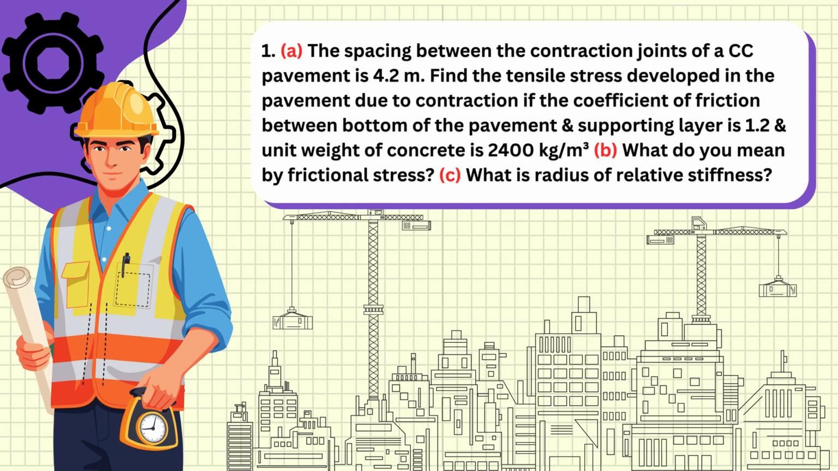1. A. The spacing between the contraction joints of a CC pavement is 4.2 meters. Find the tensile stress developed in the pavement due to contraction if the coefficient of friction between bottom of the pavement and supporting layer is 1.2 and unit weight of concrete is 2,400 kilograms per cubic meter. B. What do you mean by frictional stress? C. What is radius of relative stiffness?